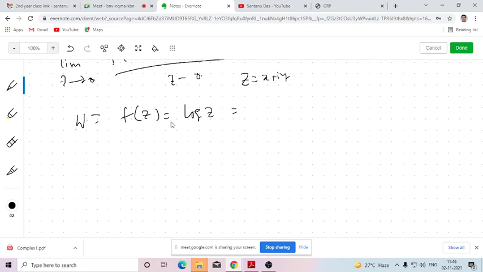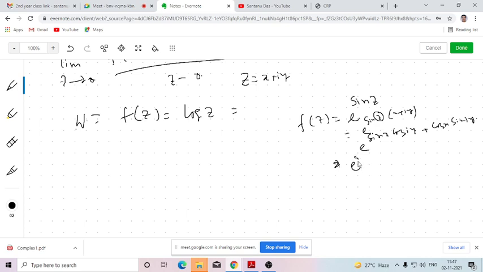Sir, the function e to the power sin z, is it analytic or not? Can we check by the Cauchy-Riemann equations? The function e to the power sin z. If you want to verify whether the function is analytic or not, sin of x plus iy, if you break this, it is sin x cos iy plus cos x sin iy.